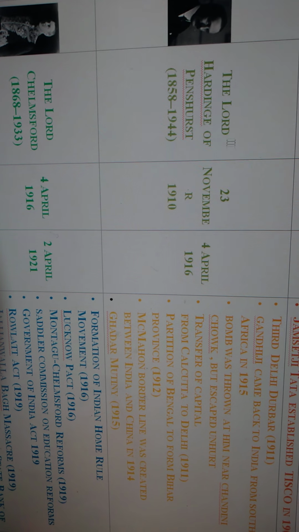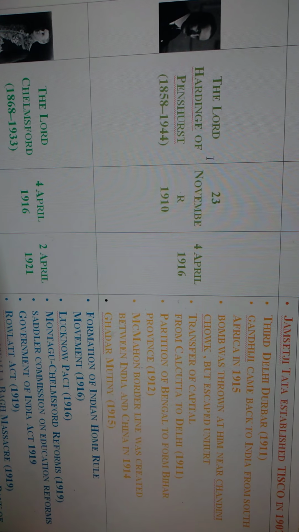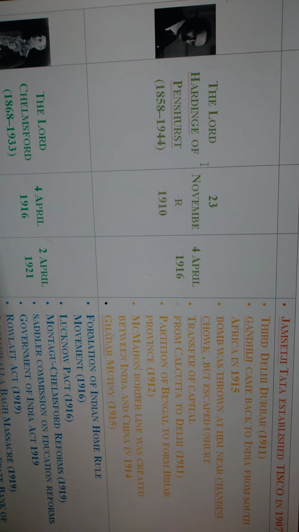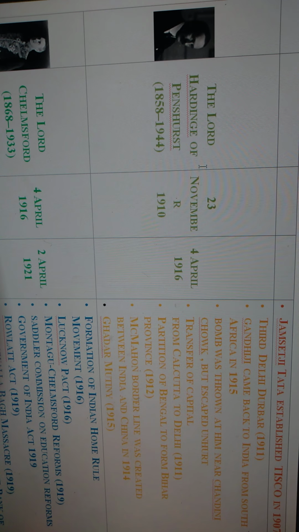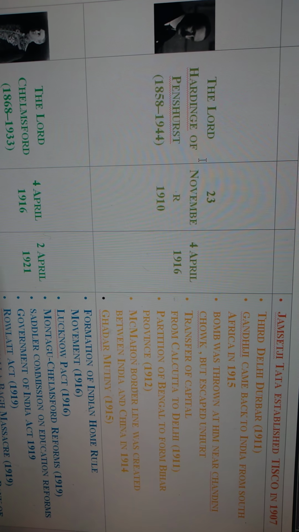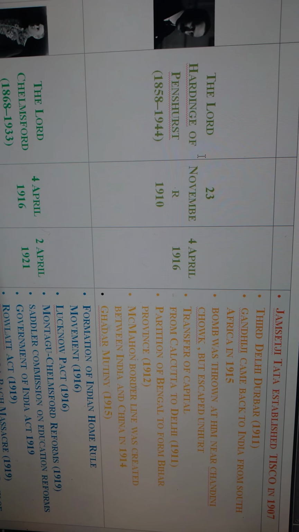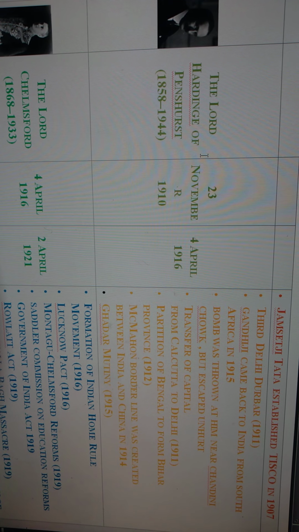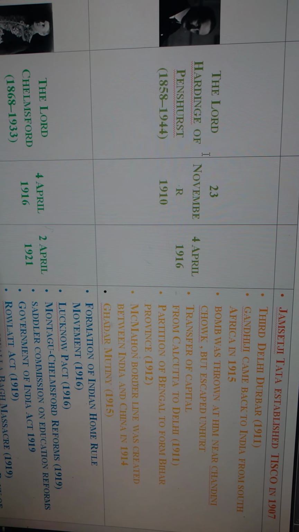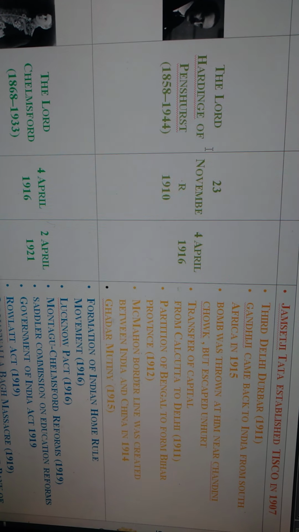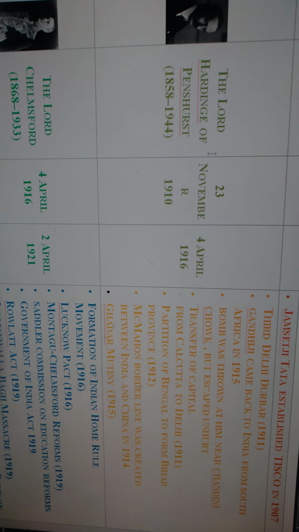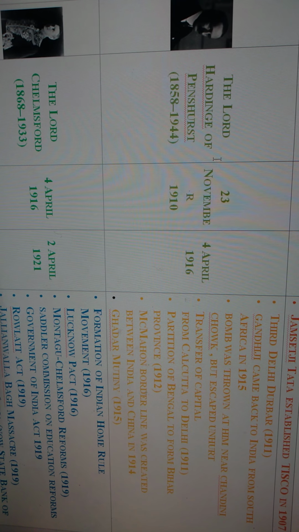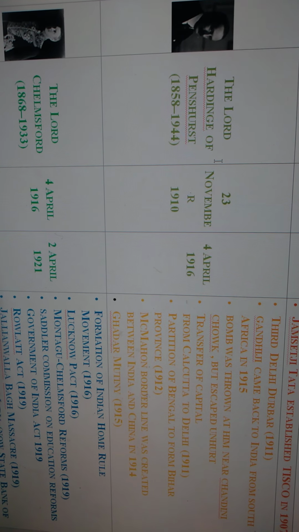And friends, the next viceroy was Lord Hardinge of Penshurst. He was the viceroy of India from 23rd November 1910 to 4th April 1916. The reforms, policies, and administration during Hardinge were the third Delhi Durbar. As we know, the first was during Lord Lytton, the second Durbar was during Lord Curzon, and the third Delhi Durbar during Lord Hardinge in 1911. And in 1915, Gandhiji came back to India from South Africa during the Hardinge period,